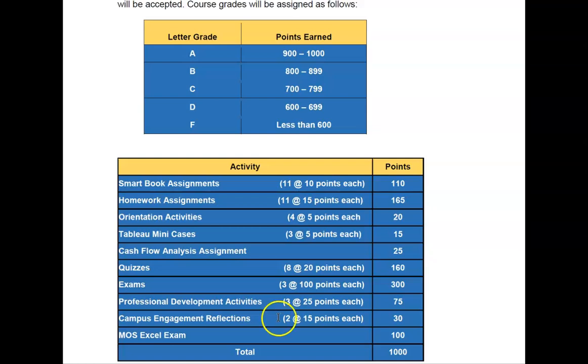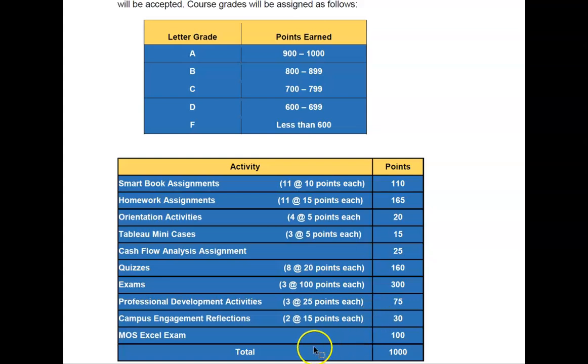And then the professional development activities and the campus engagement reflection. You want to get all of these points. These are effort-based points. And the professional development activities are things you should be thinking about anyway. And really the campus engagement is about career development. So it's things that you should be thinking about. You should be thinking about your career path and setting goals for yourself. So they're helpful and you get points.